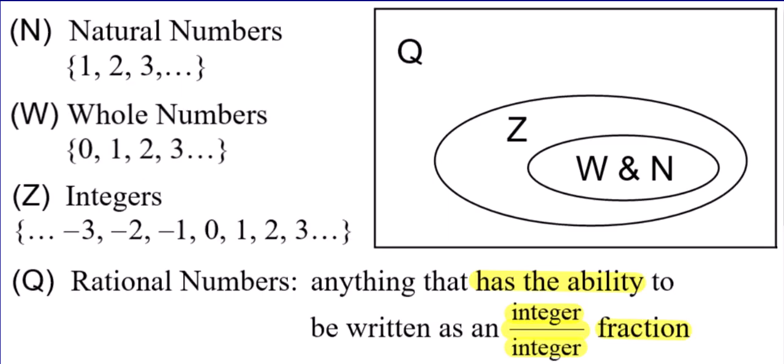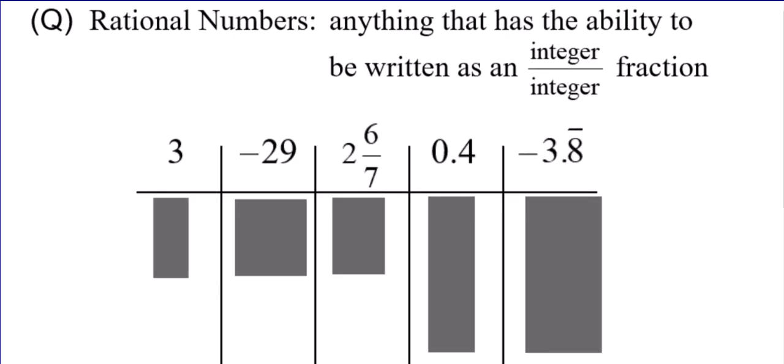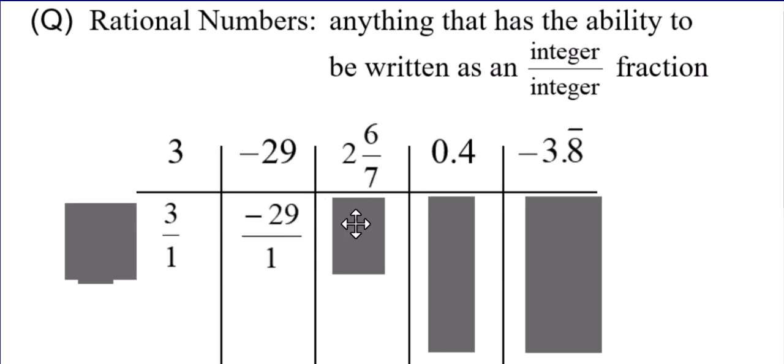Well, rational numbers include everything we've been talking about. They include the integers, they include the whole numbers and natural numbers, but they are officially defined as anything that has the ability to be written as an integer over integer fraction. Now, that's pretty much going to cover almost everything you've ever seen in your life. It includes whole numbers. You can write them as a fraction. It includes the negative counterparts of whole numbers. You can write them as a fraction. It includes mixed numbers. You can write them as a fraction.